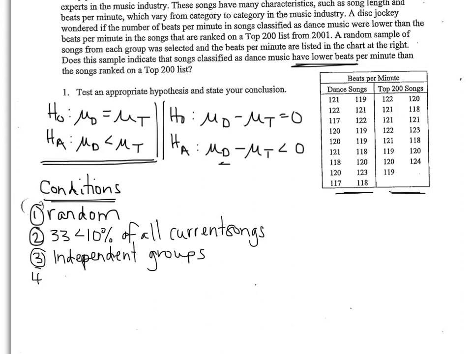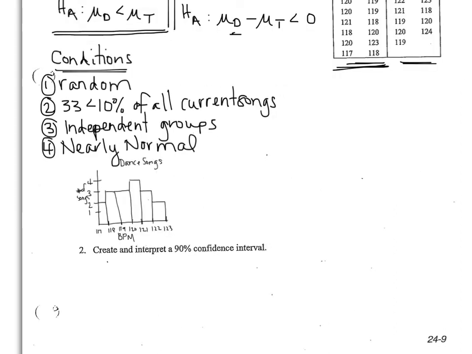Fourth condition, we need to check that both groups are nearly normal. And in order to do that, I need a histogram. And in order to check both groups, that means I need 2 histograms. So what you're going to do right now is hit pause, and then I want you to enter the dance songs beats per minute in your calculator in list 1. After you put it in list 1, make sure your stat plot 1 is on, and you want to do the histogram, and you want to make sure nothing else is in y equals.